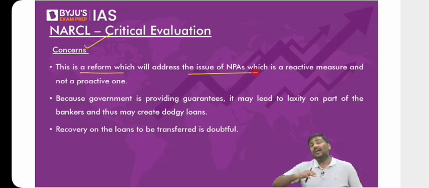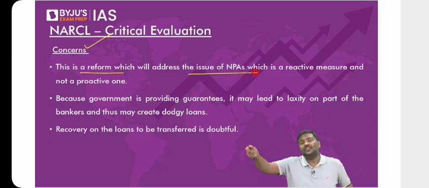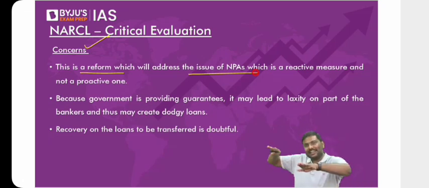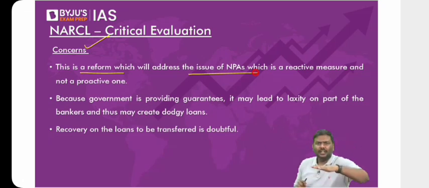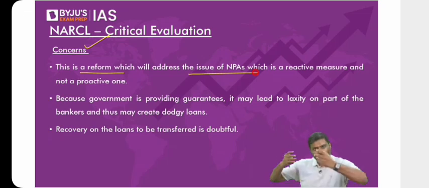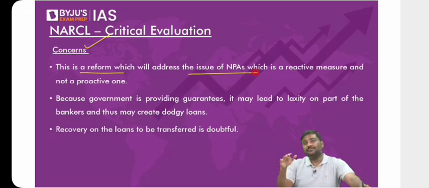This is a reform which will address the problem. It is not focusing on why the problem is created, or why there is a creation of a problem. So what do you mean by this? I'll give a parallel example. Let me know whether it makes sense or not. During the pandemic, you will basically get infected, and then there is a treatment. But which is better? Not getting infected.